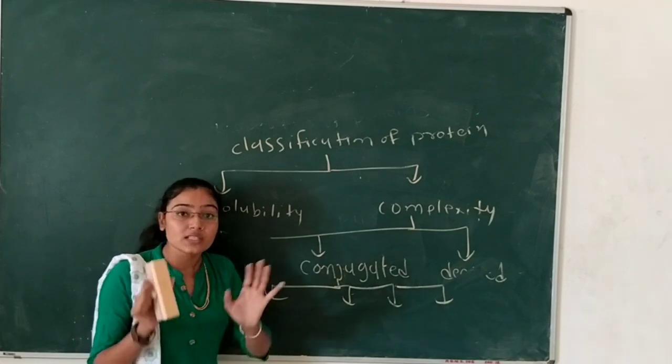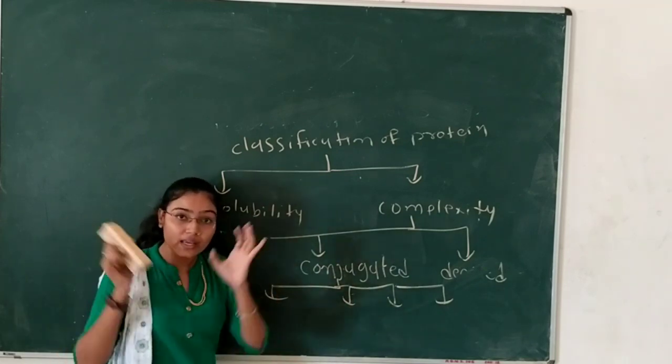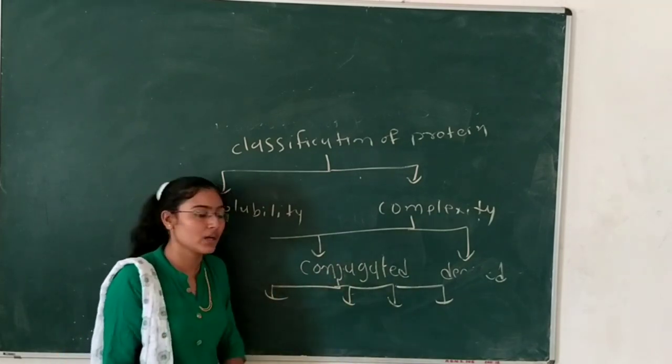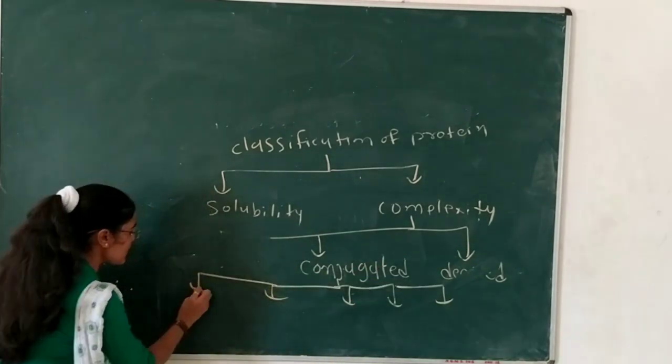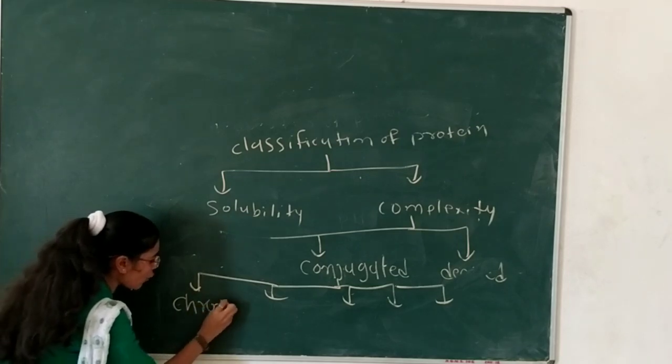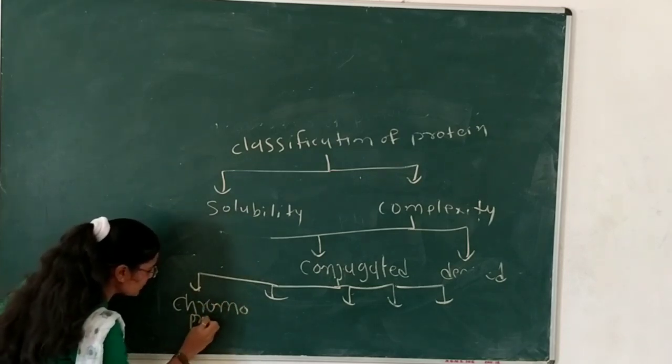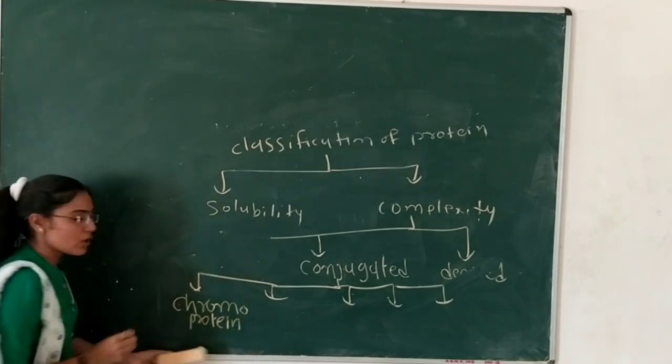combine two molecules with each other. Two compounds will be combined with each other and form a protein. This protein is called a conjugated protein. For example, first one is a chromoprotein. Okay. Now first of all, what is the chromo?